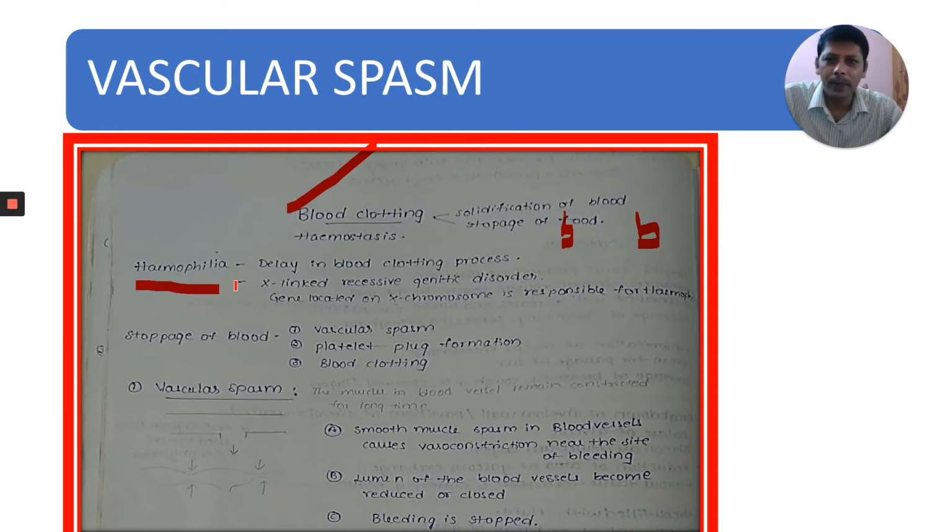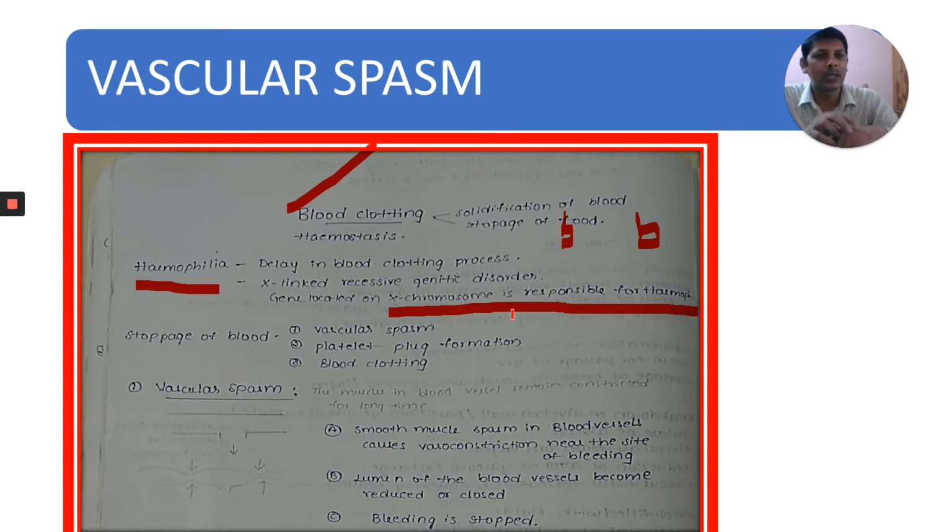Hemophilia, what is hemophilia? We'll come across this term in genetics. In some people, when a blood vessel is injured, blood goes on bleeding and it goes on oozing out. Delay in the blood clotting process is called hemophilia. It is X-linked recessive, gene related. Genes located on the X chromosome are responsible for hemophilia. There are some genes on our X chromosome. When there is a defect in the gene present on the X chromosome, this problem arises. Stoppage of blood is called hemostasis.